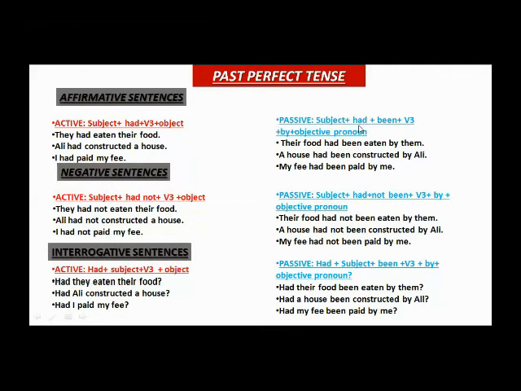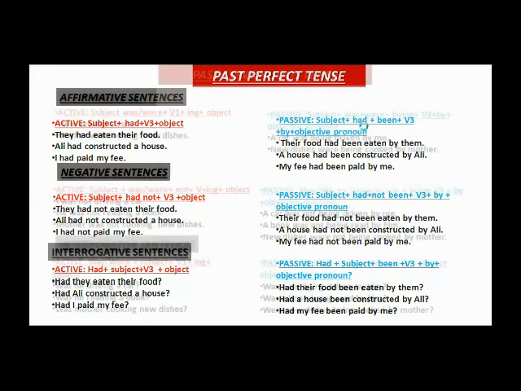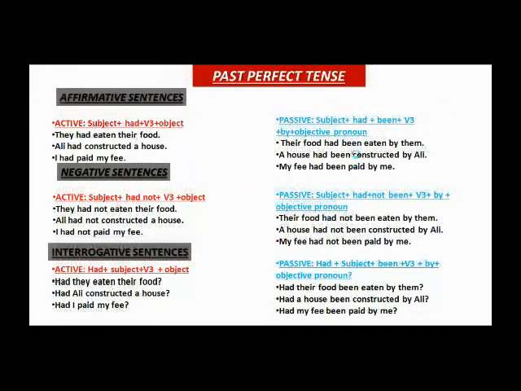In the present perfect, we had used, see, had been with the third form of verb. For example, they had eaten their food. So when it becomes passive, it is their food had been eaten by them. Ali had constructed a house. So in the passive voice, it becomes a house had been constructed by Ali.